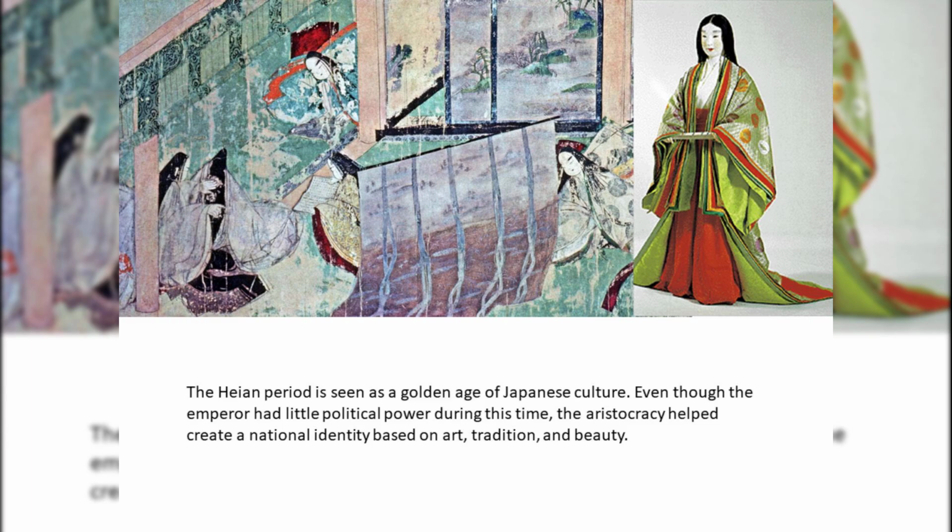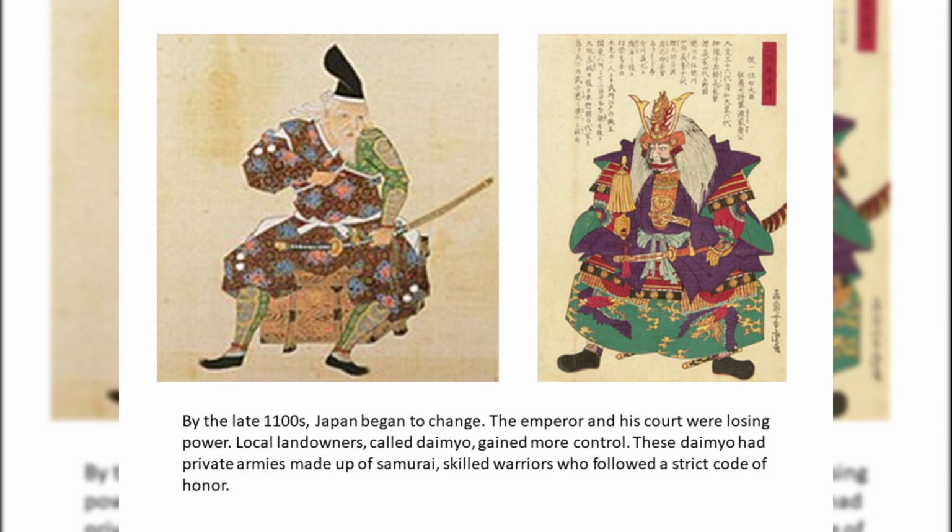Even though the emperor had little political power during this time, the aristocracy helped create a national identity based on art, tradition, and beauty. By the late 1100s, Japan began to change. The emperor and his court were losing power. Local landowners, called daimyo, gained more control. These daimyo had private armies made up of samurai, skilled warriors who followed a strict code of honor.